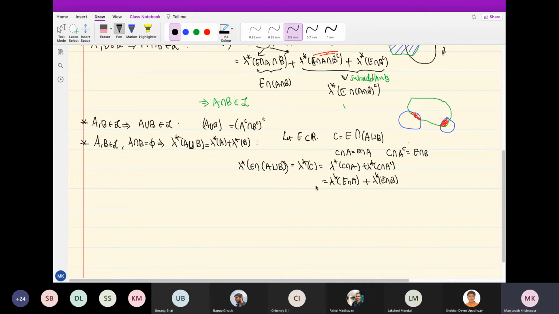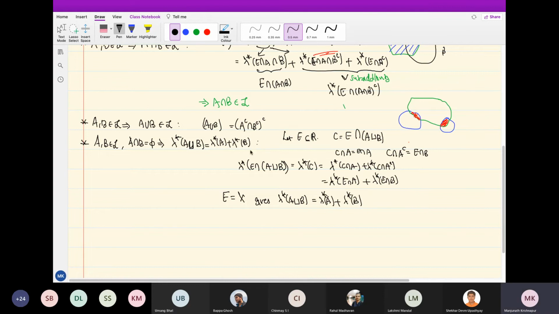So if you take E to be X, it gives lambda star of A disjoint union B equal to lambda star A plus lambda star B.